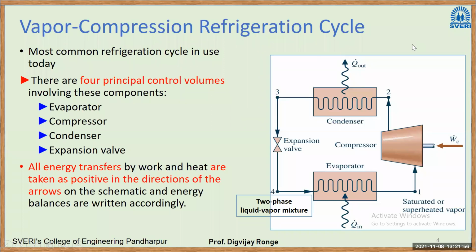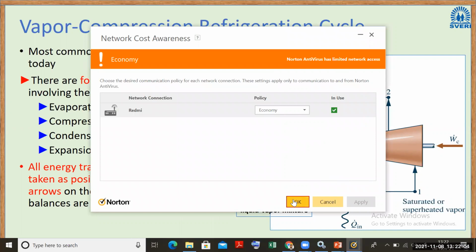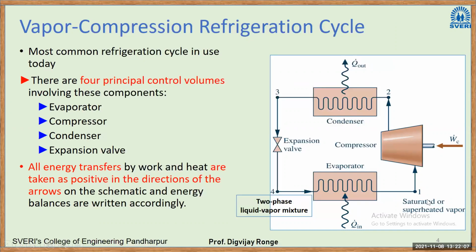So we are in this VCRS system. Refrigerant comes into the evaporator and takes the heat from the space. Then it is converted into dry saturated or superheated vapor, which is passed to the compressor. It gets compressed in the compressor. Then the high pressure, high temperature refrigerant is passed to the condenser, where it releases its heat to the surroundings. Then that refrigerant is cooled and passed to the expansion valve. Here we have a low pressure, low temperature refrigerant, a liquid plus vapor mixture. This is the VCRS cycle we have seen up to this point.